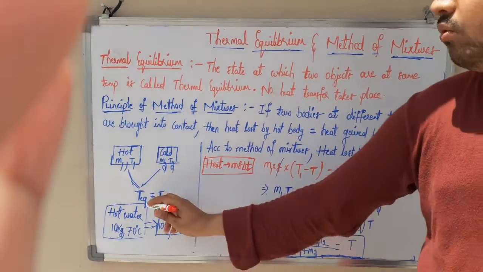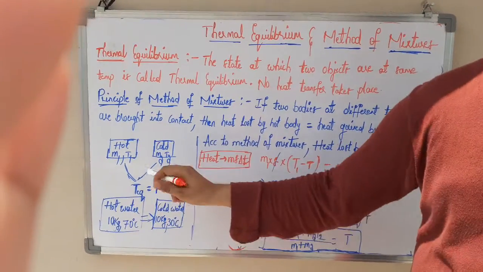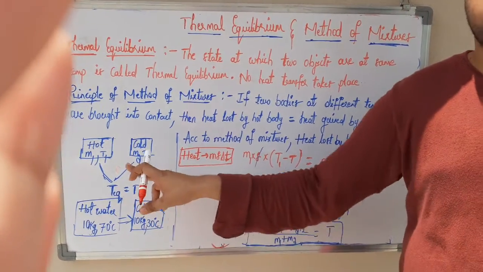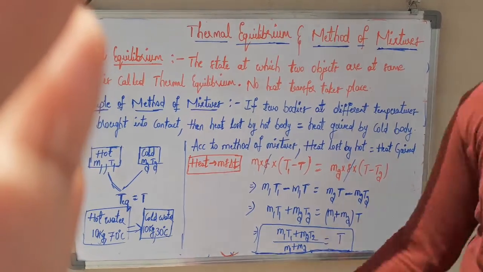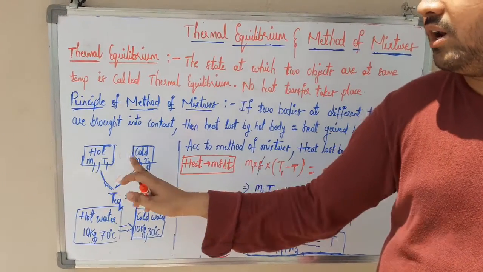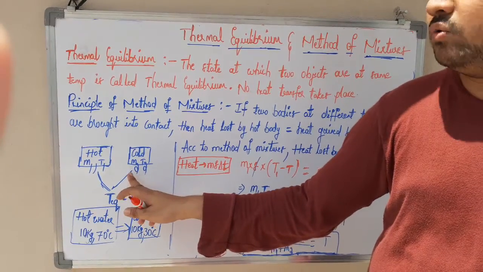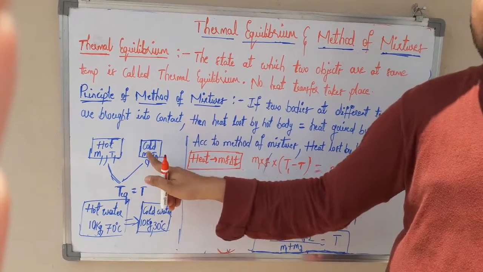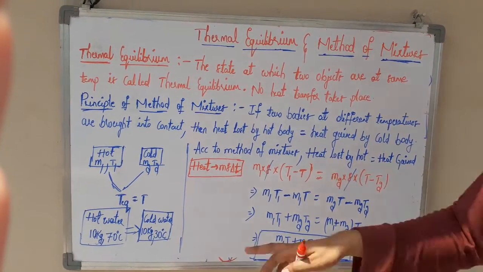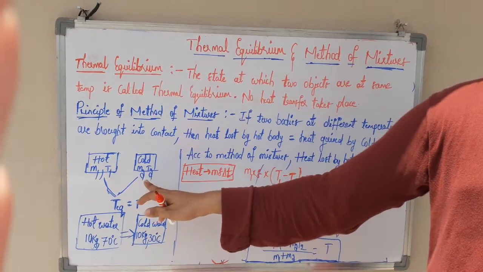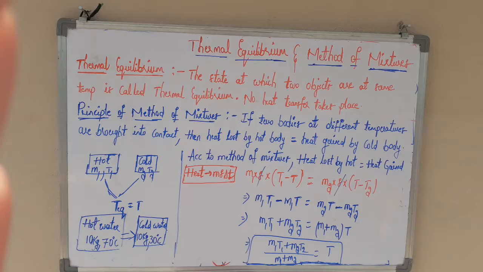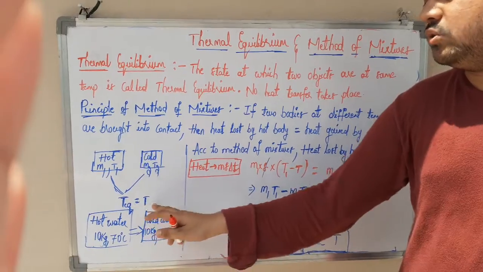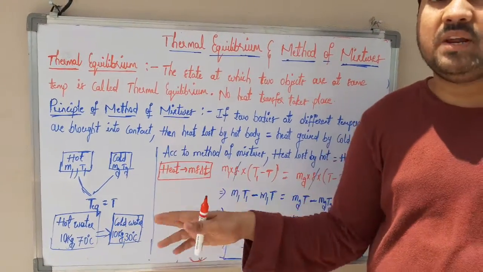Now we need to derive what this final temperature is. After some time both objects will come to one final equilibrium temperature. We need to find out the value of that equilibrium temperature. For example, I am taking a hot object of mass m1 at temperature T1, and another cold object of mass m2 at temperature T2. Now when we bring these two objects into contact, these two objects will come to one final temperature, the equilibrium temperature.